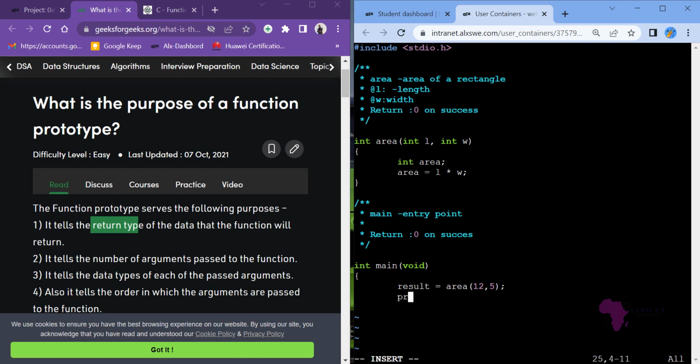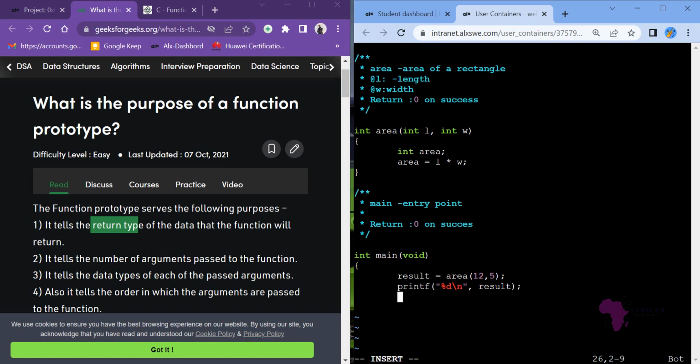Then from here I come and say printf. And then what am I printing? %d, because it's an integer, and then a new line, and then a comma, and then the result. And then what we do is return 0.